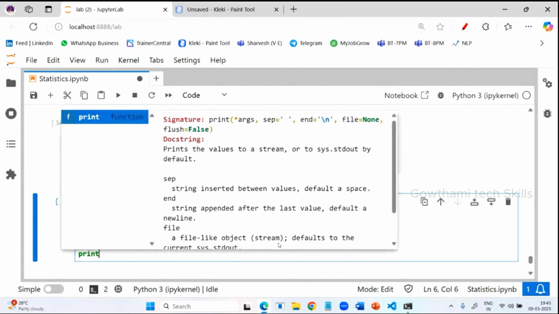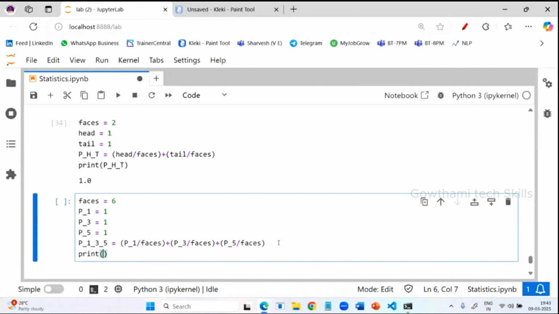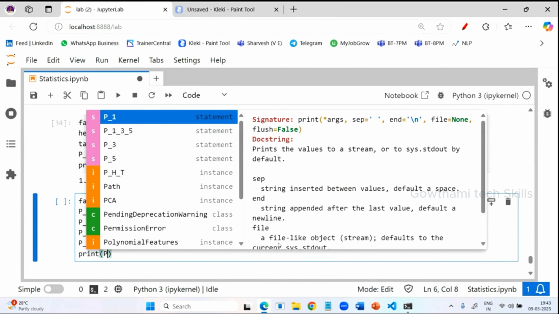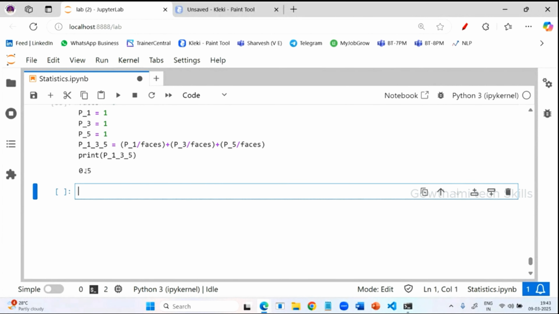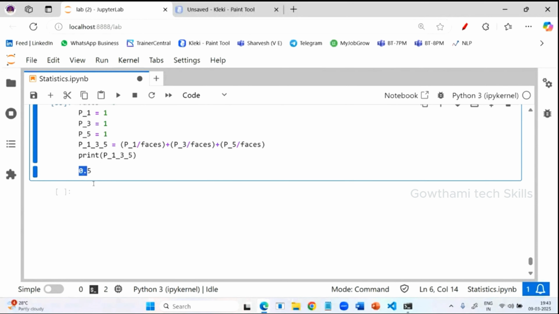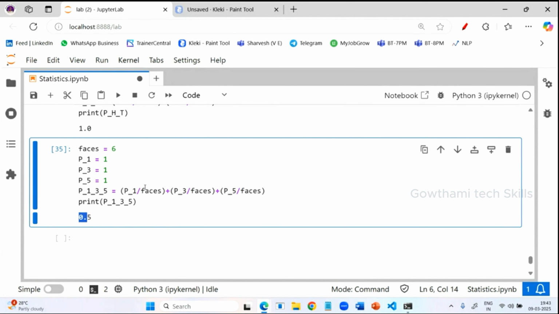Now print the probability of getting 1, 3 and 5. So run and check it. The result is 0.5, 1 by 2, we got it right. So 50% chance of getting these three values, and 50% chance of getting the rest of the values.